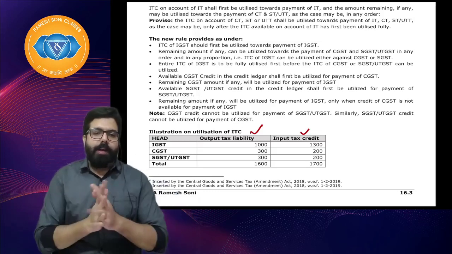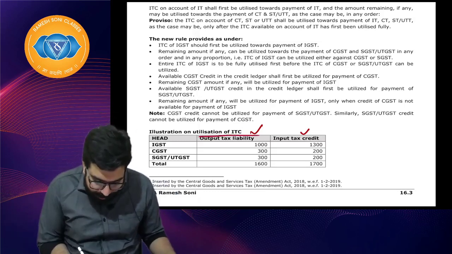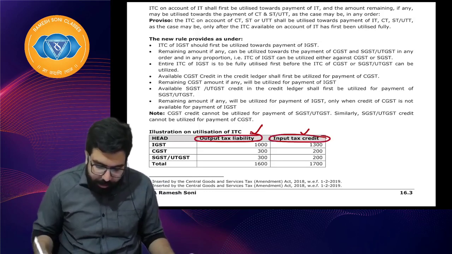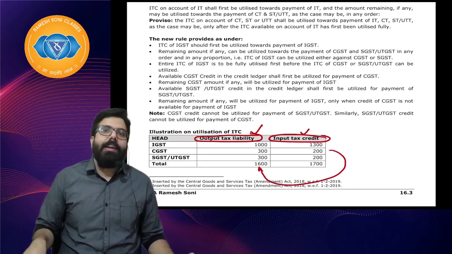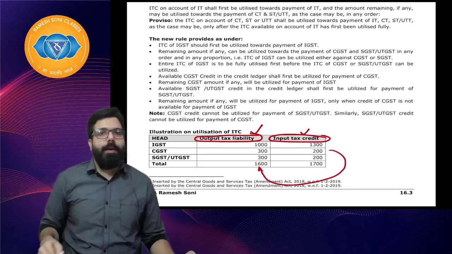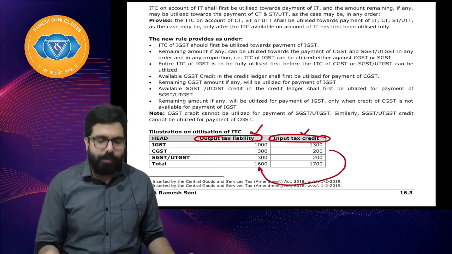I'll give you 2 minutes. I'll wait for you guys. So this is your liability. This is your input tax credit. This ITC, which will you use against what? And tell me finally how much cash is payable. Pause the class. Quickly do it.